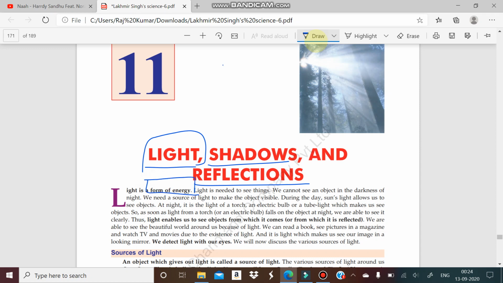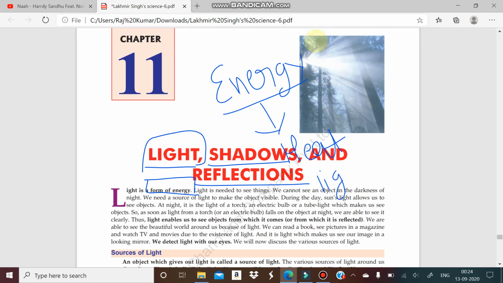If we talk about energy, it is generally found in different forms. Energy is found in the form of heat. Energy is found in some light. Energy is also found in some work. If we are speaking, sound is also a form of energy.